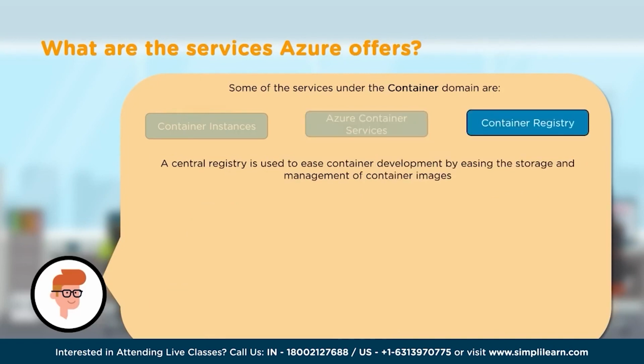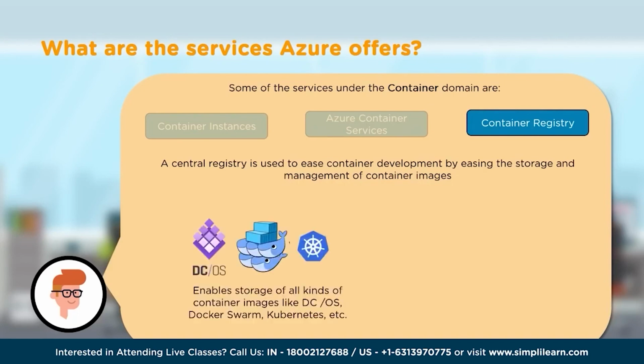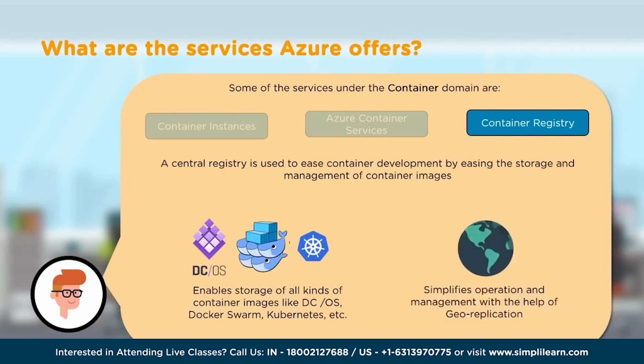Alright, as the next thing in the container domain, let's talk about container registry. We spoke about registry a little bit when we spoke about Docker images. Container registry is a single place where we can store our images, which are Docker images. When we use containers, it's Docker images that we use for our image purposes. So this is a central registry that can be used to ease container development by easing the storage and management of container images. There we can store all kinds of images, like the images used in Docker Swarm or in Kubernetes. Everything can be stored in container registry in Azure.